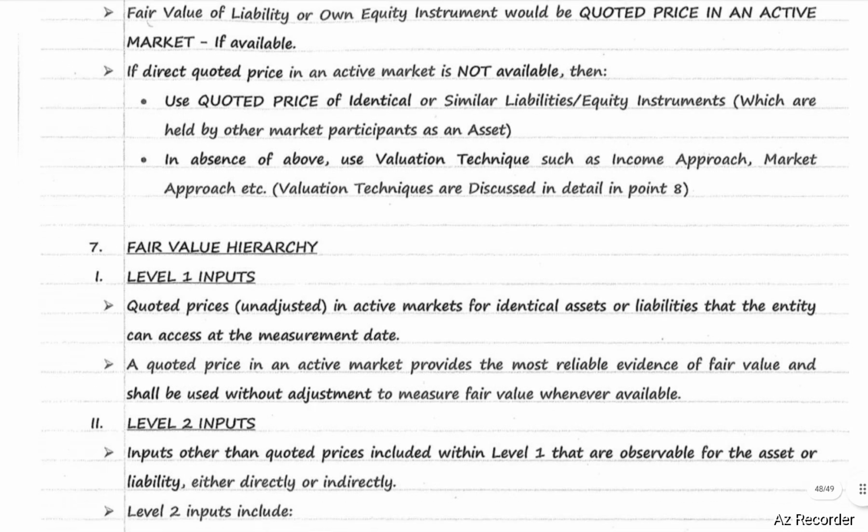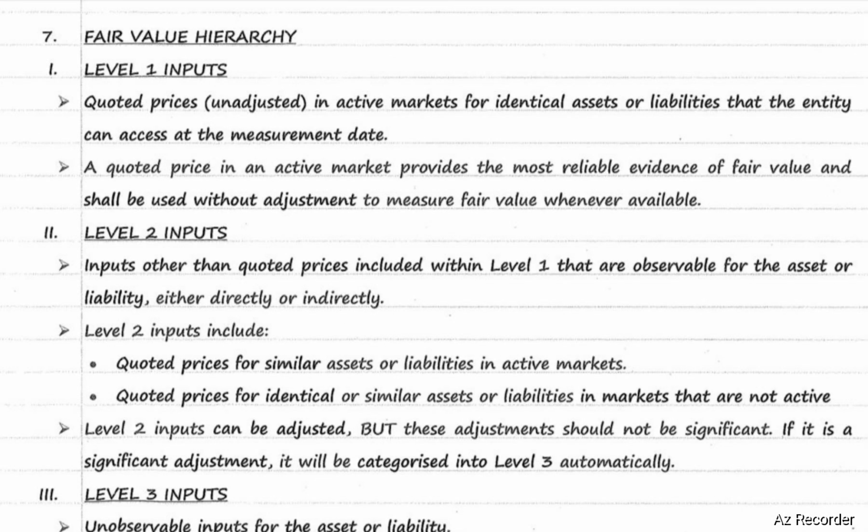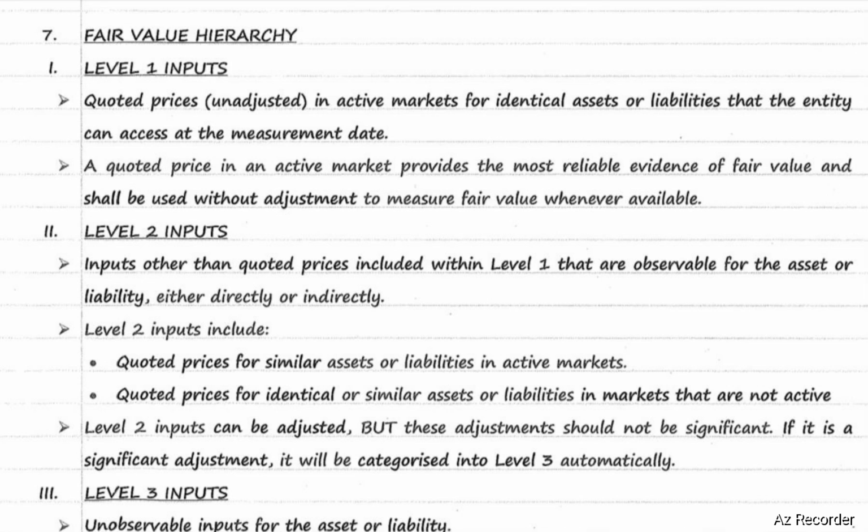Fair value hierarchy. There are three levels of inputs for calculating the fair value. Level 1 inputs: quoted price that is unadjusted in active markets for identical assets or liabilities that the entity can access at the measurement date. If available, then it will be the fair value. A quoted price in an active market provides the most reliable evidence of fair value and shall be used without adjustment to measure fair value whenever available. So, in case of level 1 inputs, quoted price will be the fair value.